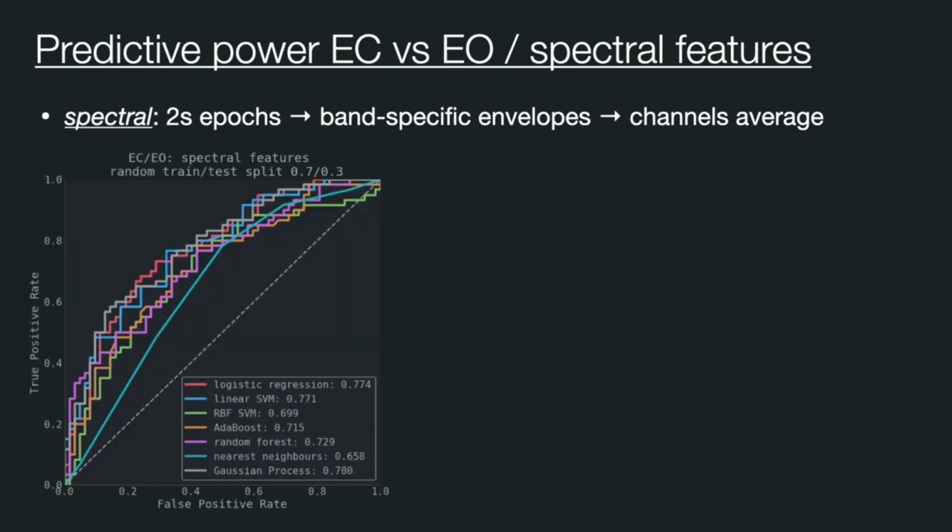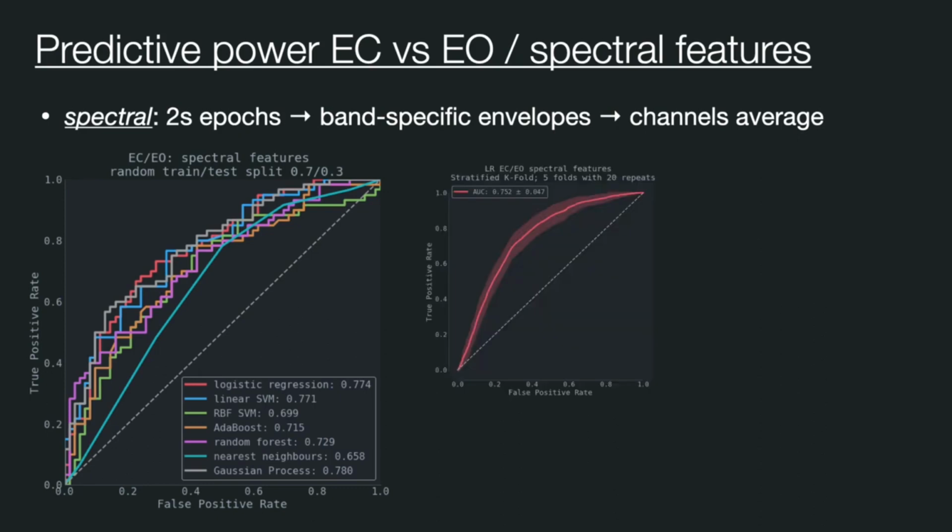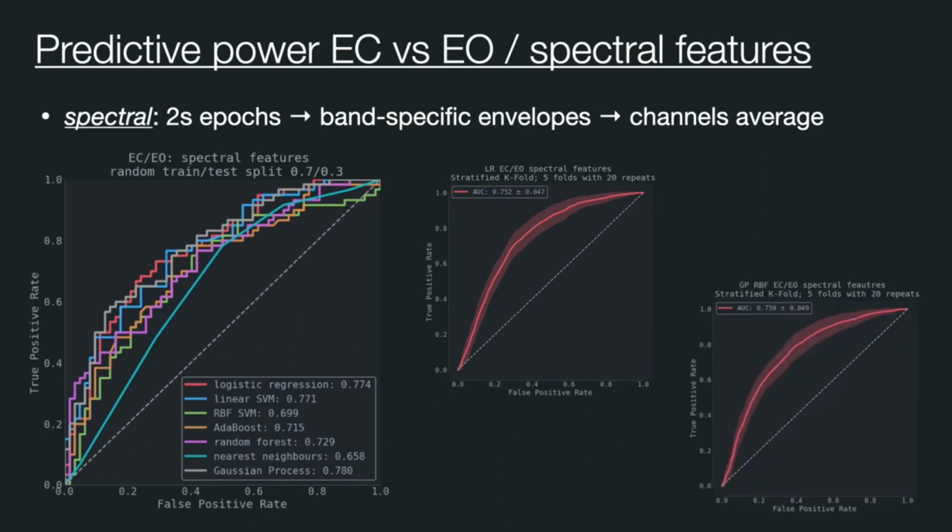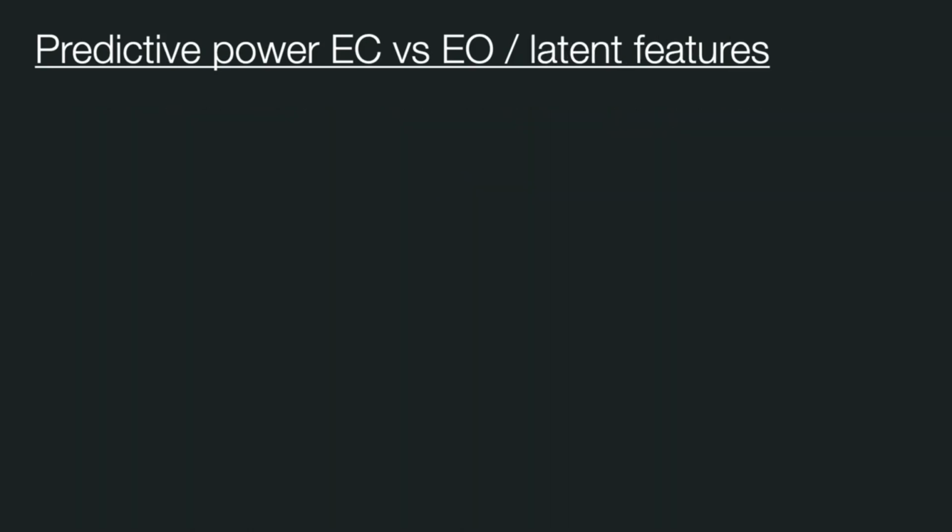Firstly, we create a random train test split with 30% test data and then train various classifiers and assess their performance by the area under curve. To minimize the effect of a random split, we evaluate 2 classifiers, the logistic regression and the Gaussian processes classifier, using repeated stratified k-fold cross-validation with 5 folds and 20 repeats each. In the case of logistic regression, we obtained an average area under curve of 0.75, while for the GP classifier the average area under curve is 0.76, so practically the same.